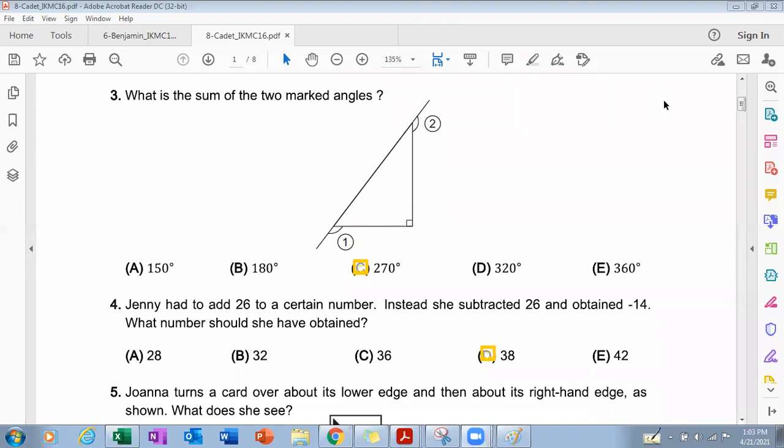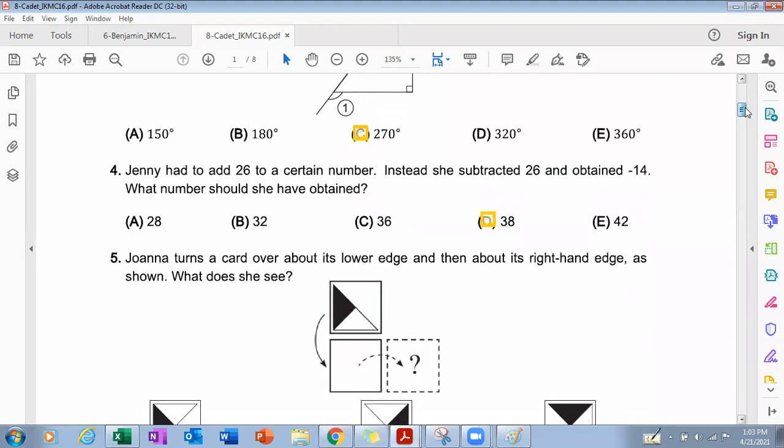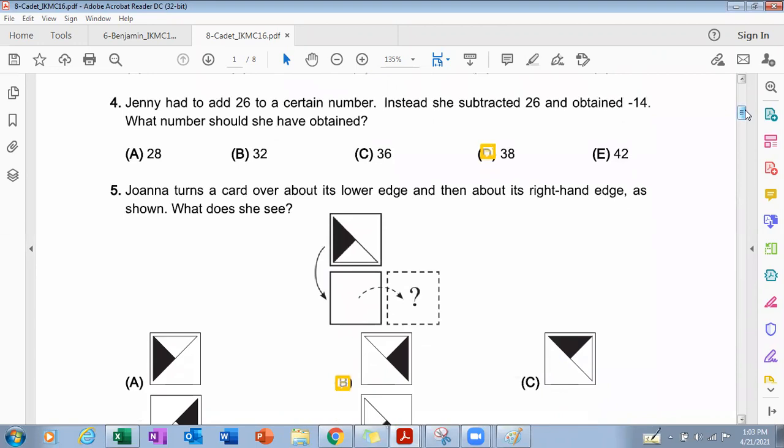Let's see question number 4 now. Jenny had to add 26 to a certain number. Instead of addition, Jenny subtracted 26 and obtained minus 14. So 26 minus what will give you the answer of minus 14?